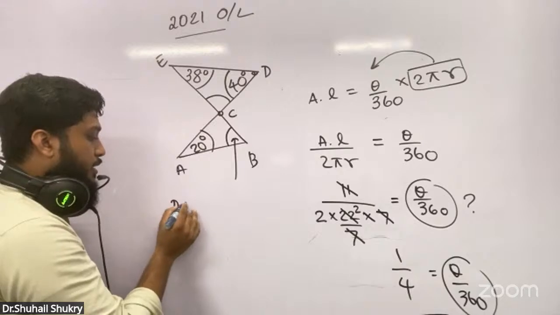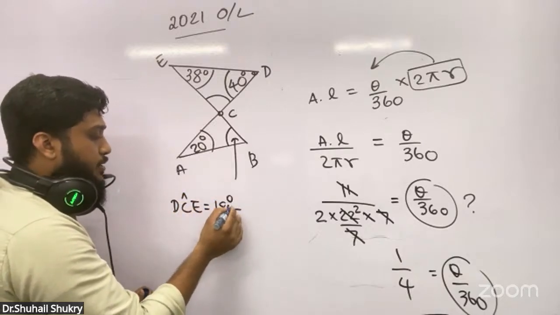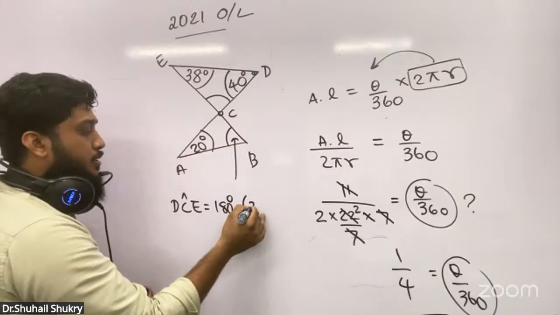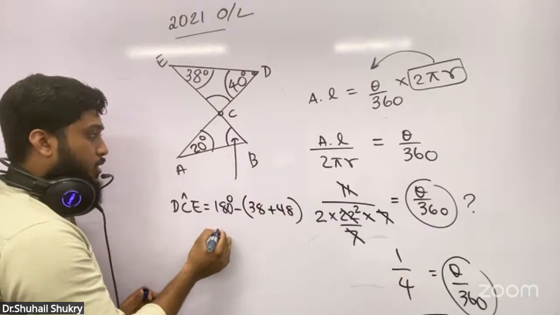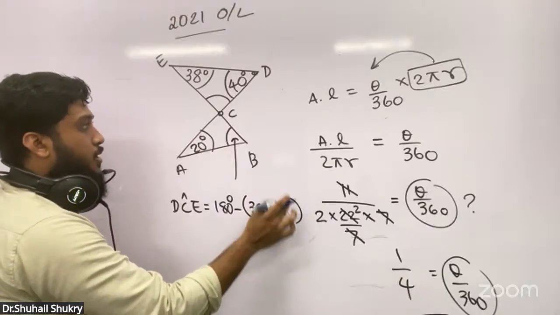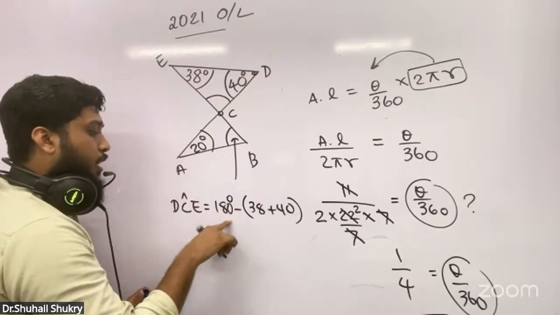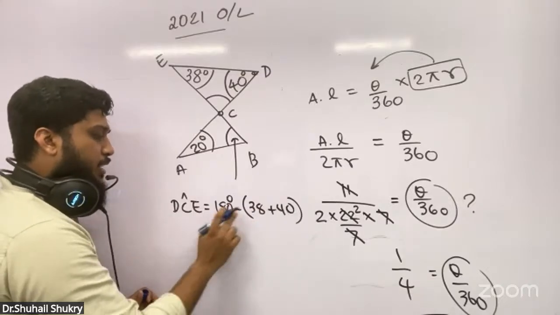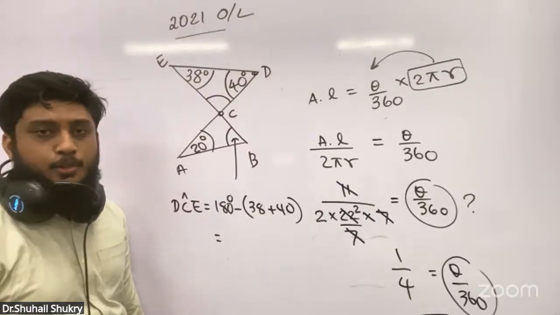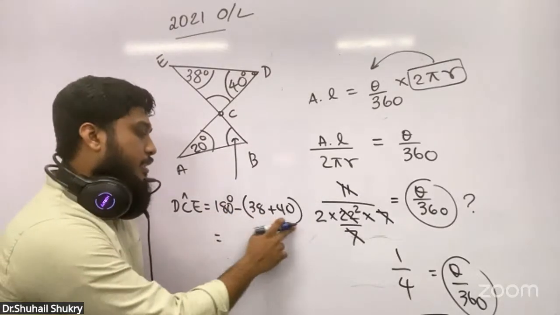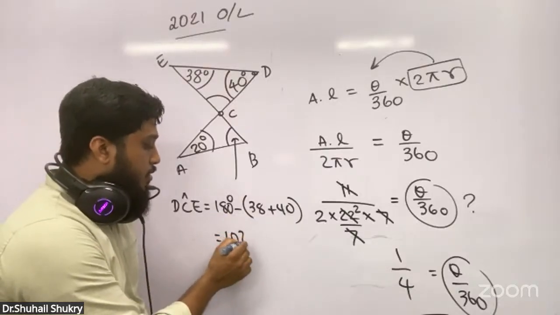You can mention it like this. DCE is equal to 180 minus how much? This 38 and 40's addition. 40, I'm sorry. Make it 40. Then altogether how much? 78. No need to write step by step. You can directly write 180 minus 38 and 40, 78. 180 minus 78 means 102 degrees.